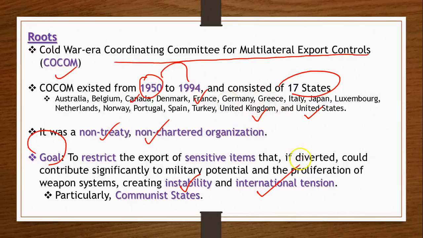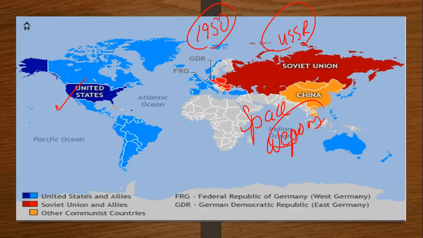When I say troublemaking countries, I'm talking from the perspective of this Cocom group, right? All these countries decided that we have to ensure that there is no instability or any tension or conflicts. So for that, it is important that you keep an eye on all these weapons. For that, this Cocom came into existence, and as you know, their main target was the communist states.